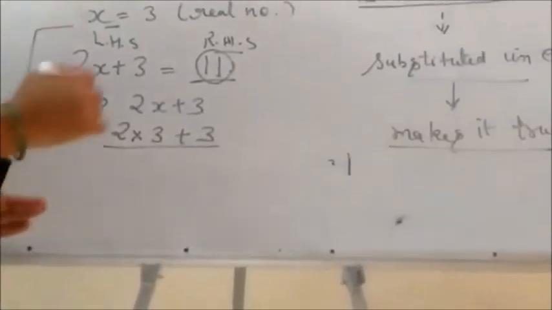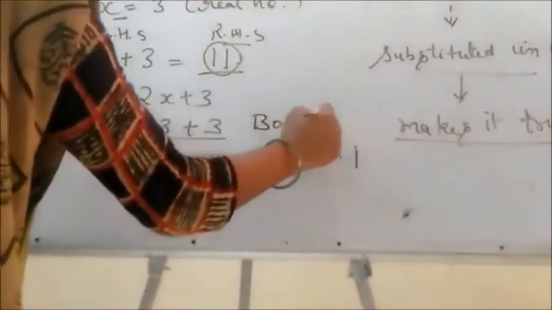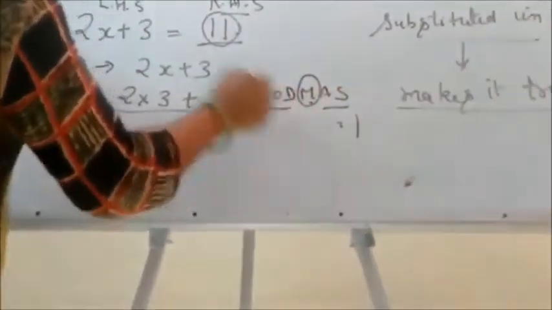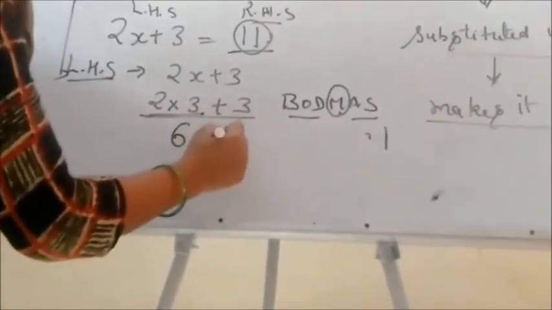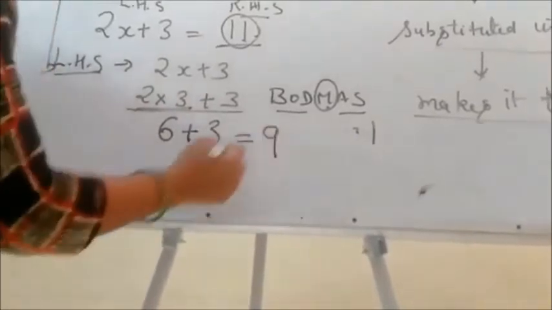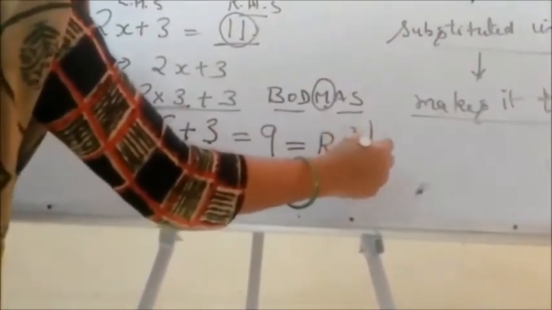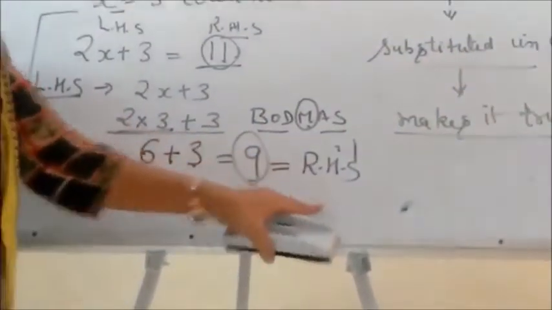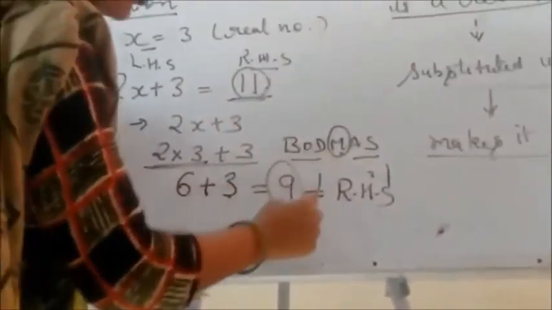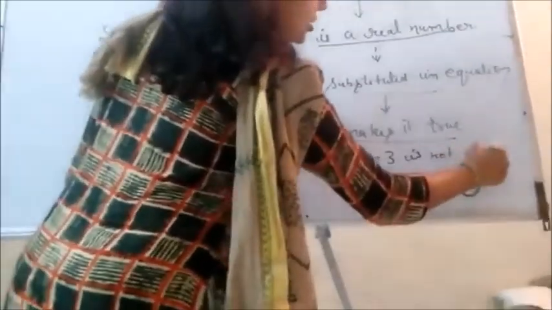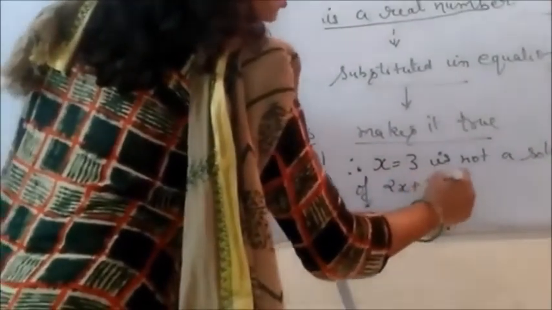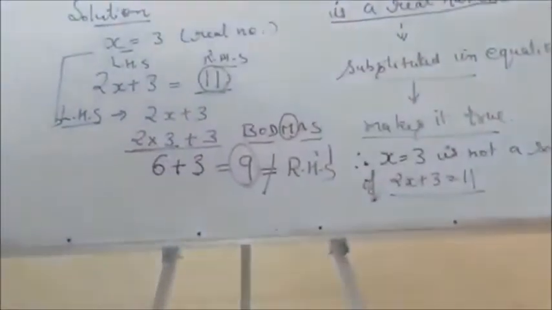We always follow the BODMAS, and according to BODMAS, what we have to do first? Multiplication, right? So first multiplication. 2 3s are 6 plus 3. How much? 9. Is this number equal to RHS? RHS is 11. So no, this is not equal to RHS. That means therefore x is equal to 3 is not a solution of 2x plus 3 is equal to 11, that is linear equation in one variable.